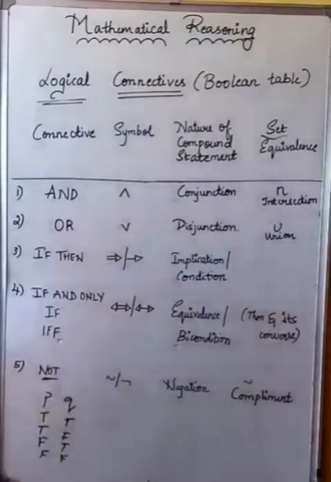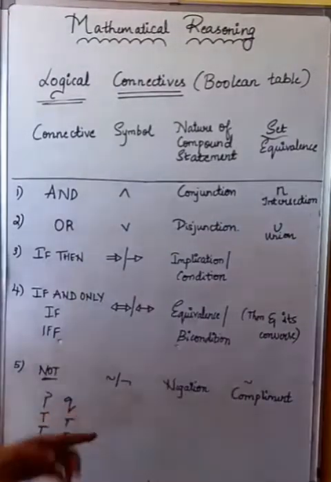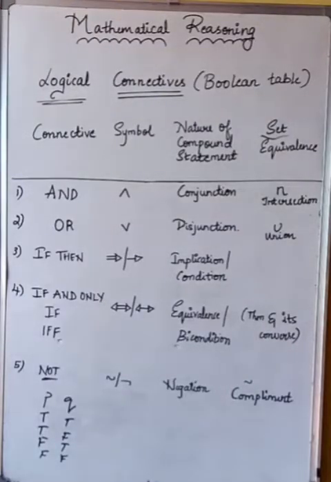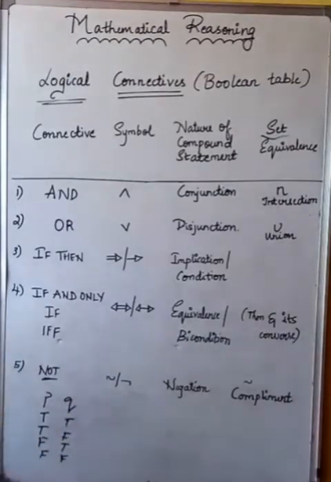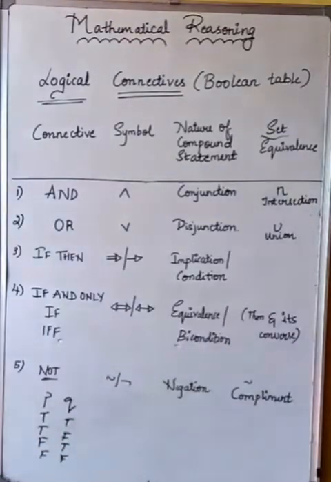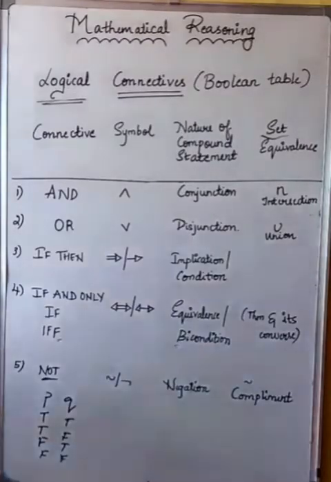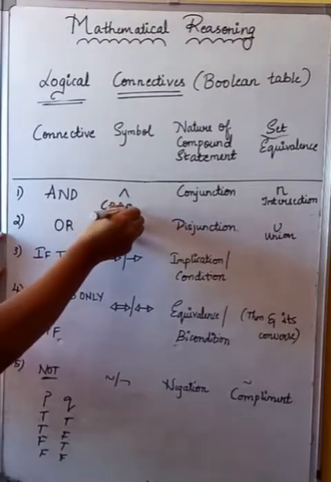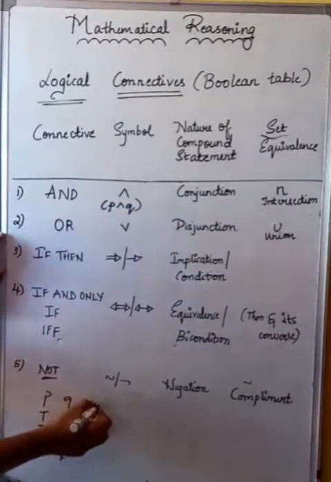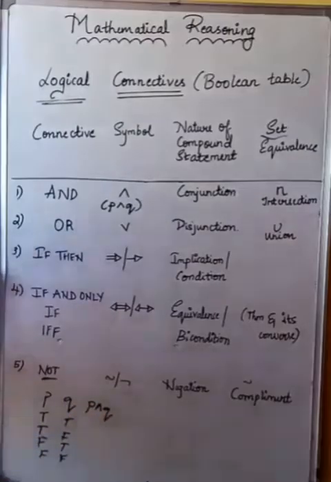This is just two component statements, P, Q. Do you remember in the previous video, I even taught you what is meant by a component statement. Suppose we have both true statements here. P is true and Q is also true. In that case, what happens? The output will be denoted as P and Q. Is it clear?